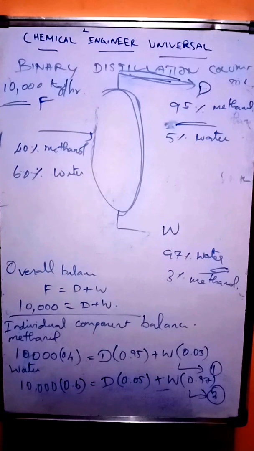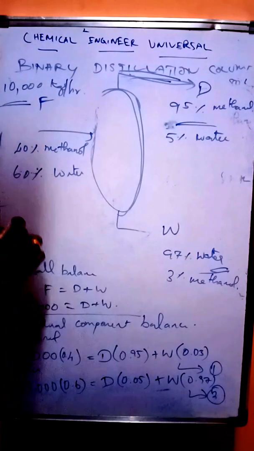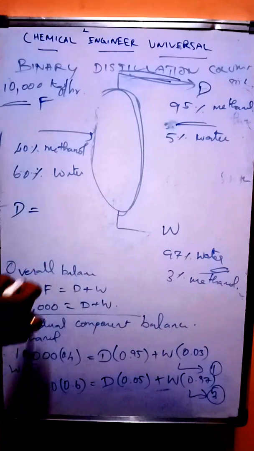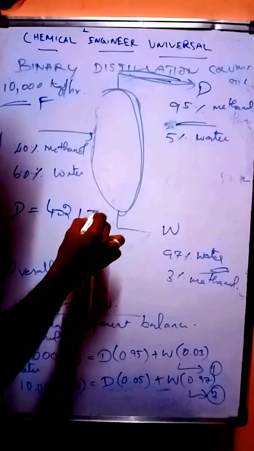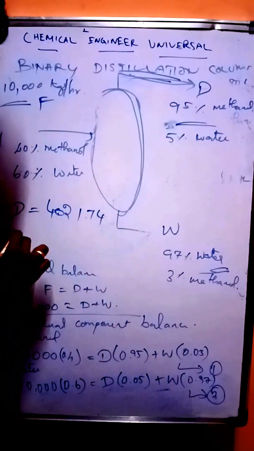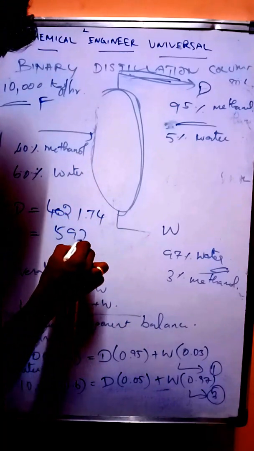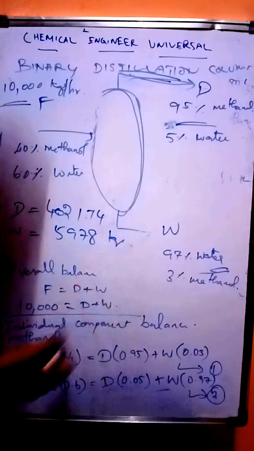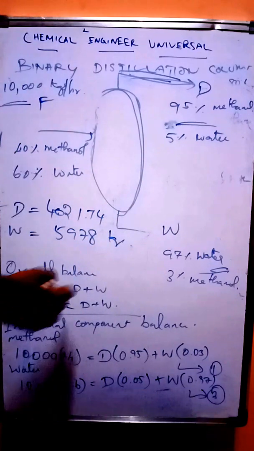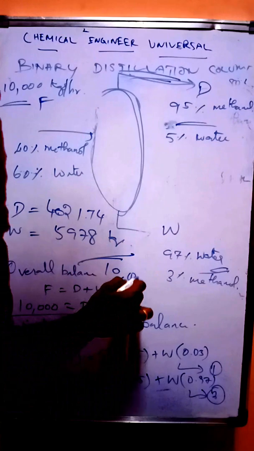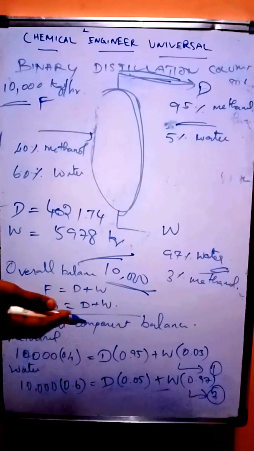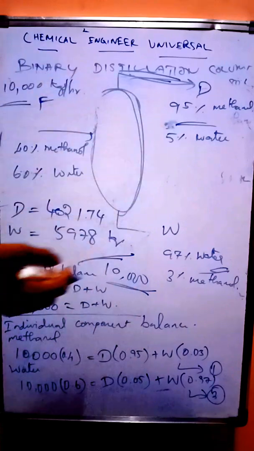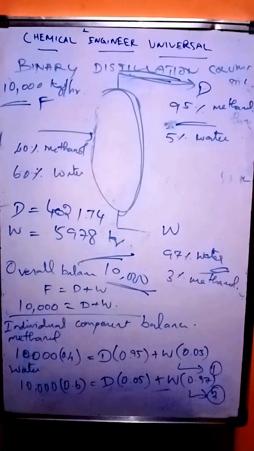Distillate and bottom residue. For this case, I calculated the distillate as 4021.74 and the residue will be 5978 kgs. So if you add these, it will be around 10,000. So it is matching. So the final answer is right. So this is a simple case of how to do the mass balance. Okay guys, next time we take a complicated one and solve it.